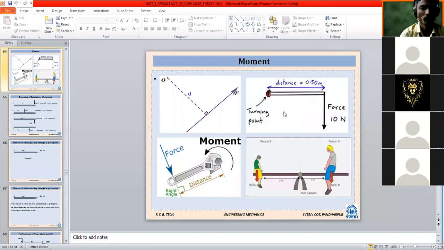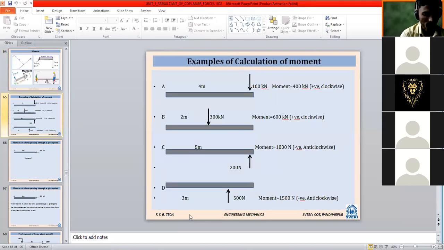Then we have seen certain cases. Here one spanner is shown which is going to tighten a nut and bolt. Likewise we saw simple examples. Yesterday a question may arise: in the first example, point A is given, a distance of 4 meters from one end, and a 100 kilonewton force is applied. If you see the sign convention of this force, which direction is it going, plus y or minus y? Upward. Moment is coming positive.